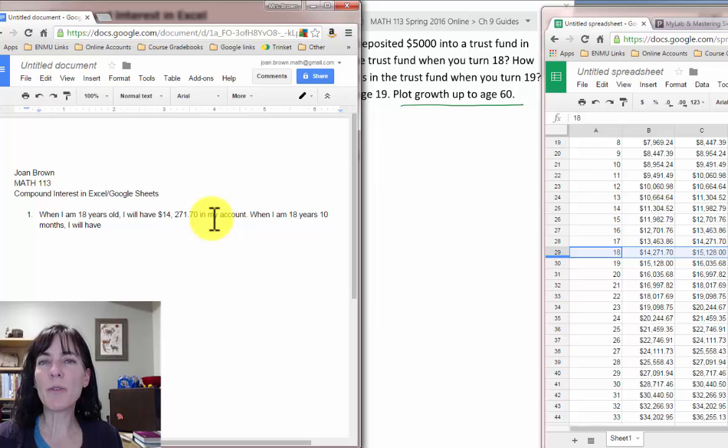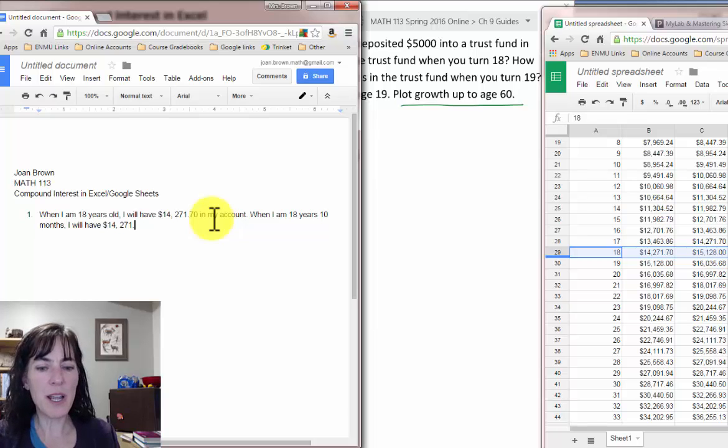When I am 18 years, 10 months, I will have, what's going to happen? If you're partway through your 18th year, will you get more money? Remember, this was compounded annually, so only one time will it get added on, and it's at the very end of the year. So when your birthday happens, that's when you get extra money, but when you are in between birthdays, you're stuck with what you got at the beginning of the year. So when you're almost 19, you will still have $14,271.70.